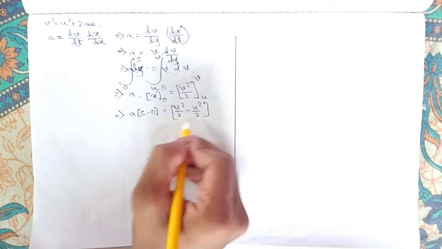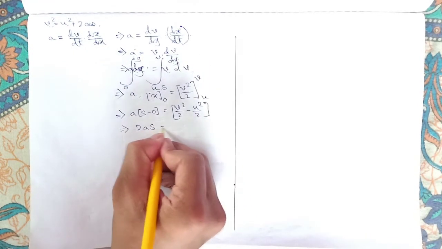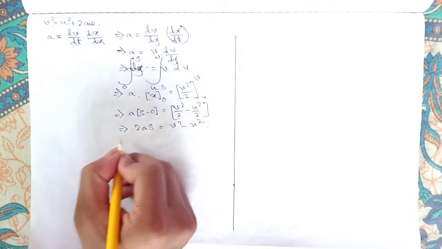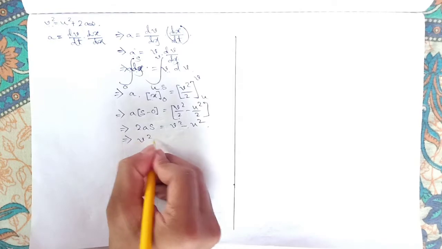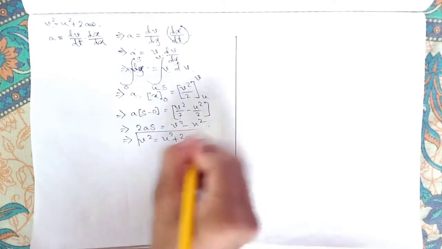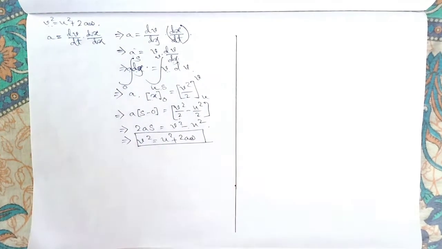Now these two can be multiplied here, so we can say 2as equal to v square minus u square. If minus u square comes to the other side, we can write v square equal to u square plus 2as. So that is proved. Look at that process, it's very easy.